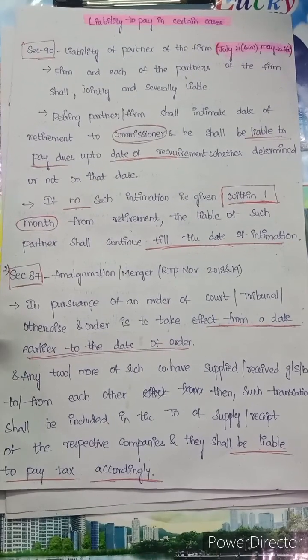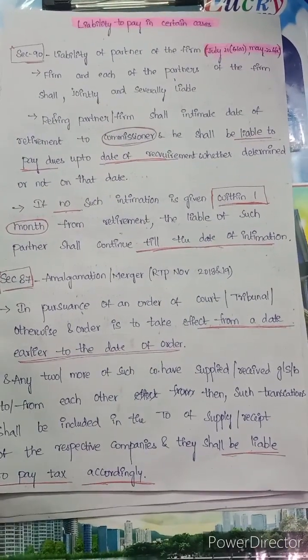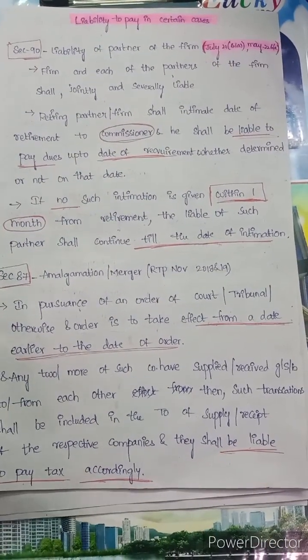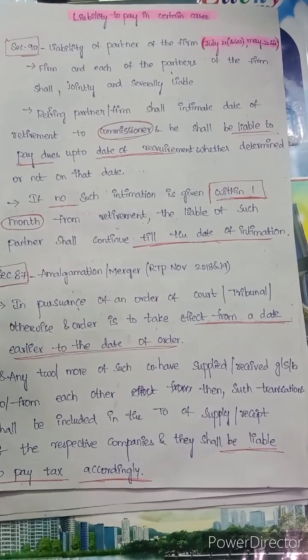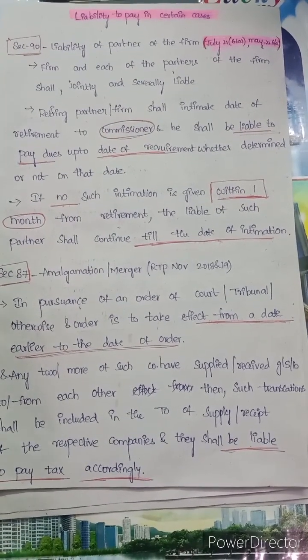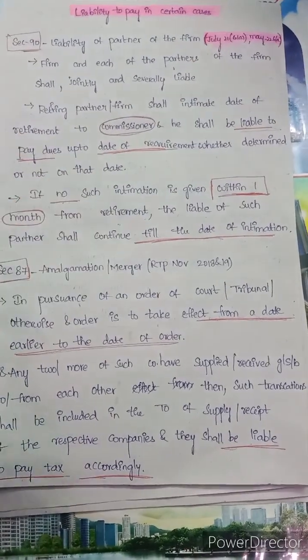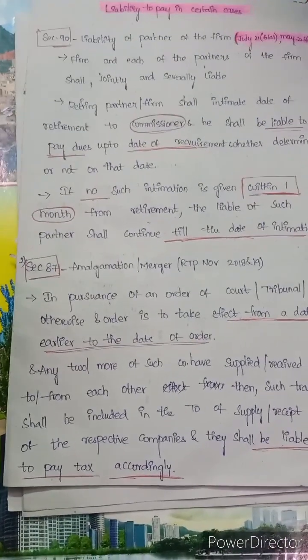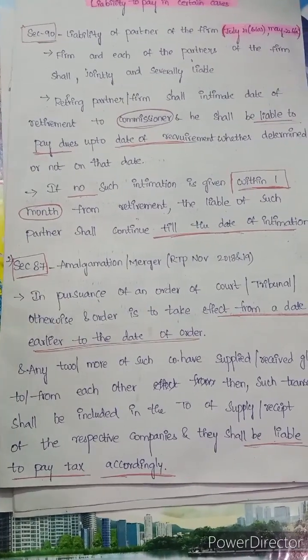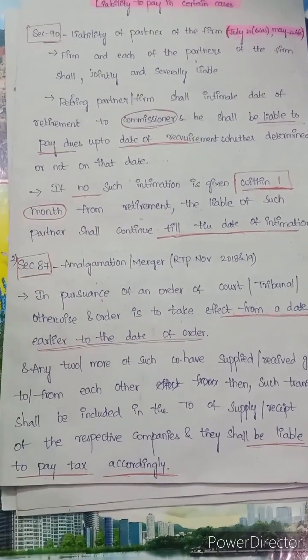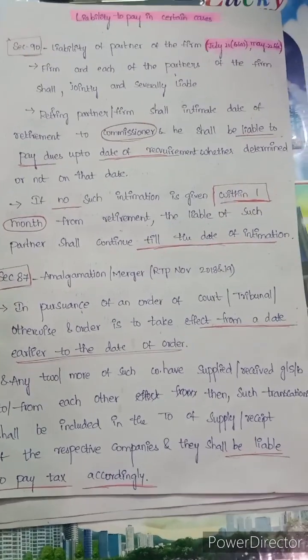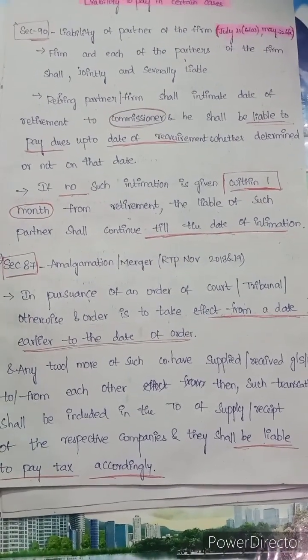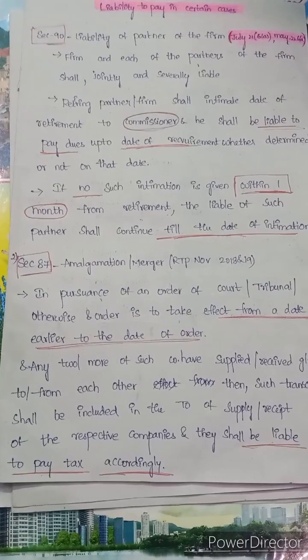In these 2 months, what transactions happened between these two entities? Means one amalgamating entity sells to the amalgamated entity, and vice versa. So for these 2 months, these transactions will be covered, and liability will be on the respective parties. That is the main intention of this section. So you read once, you'll get it.